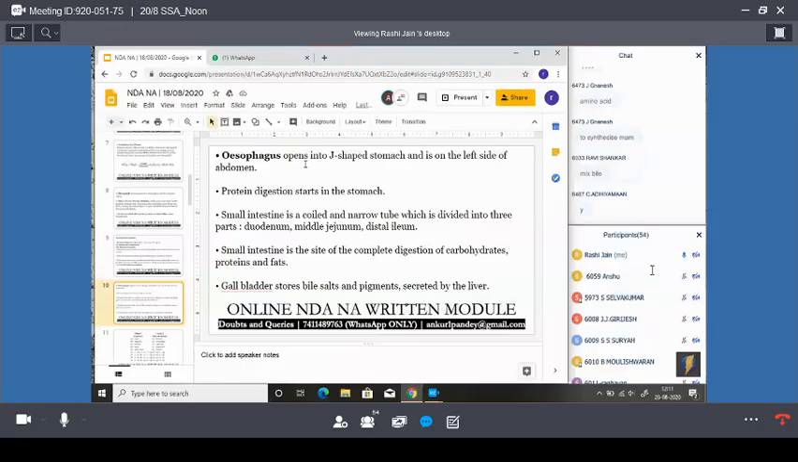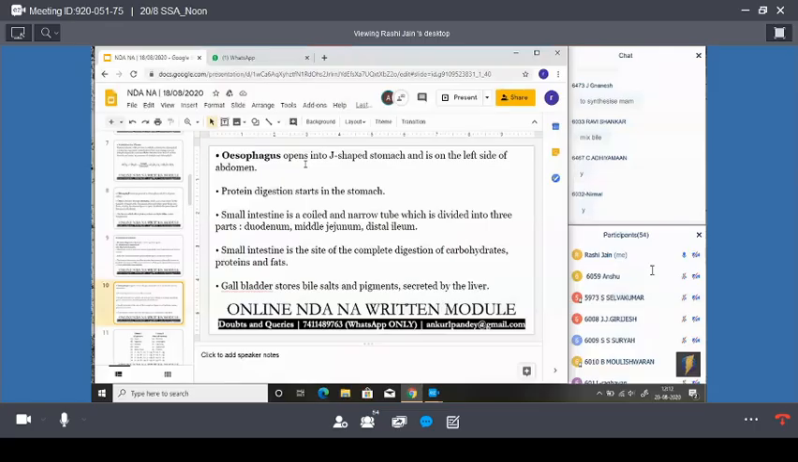Okay. And the function of the duodenum: the vitamins are absorbed by the duodenum, particularly one vitamin, that is vitamin B12. Okay, that is absorbed by the duodenum. So these three parts, duodenum, middle jejunum and distal ileum, their functions are: duodenum absorbs the vitamins. The main vitamin named is vitamin B12.